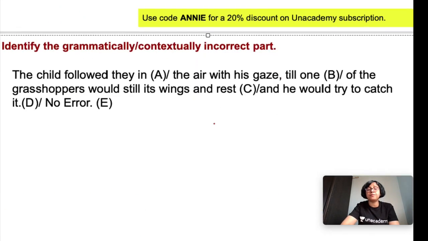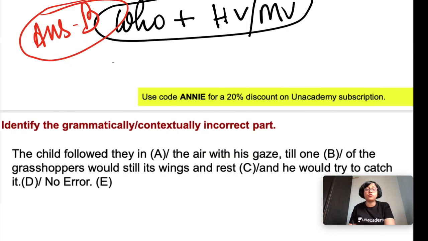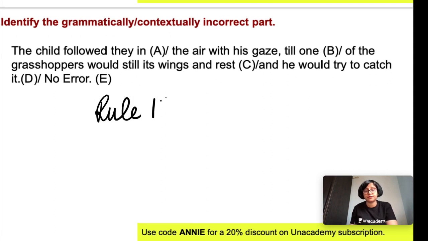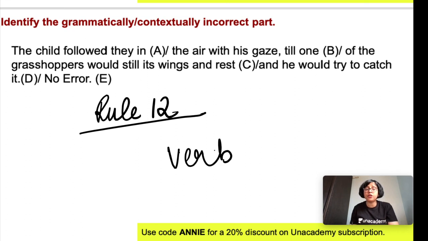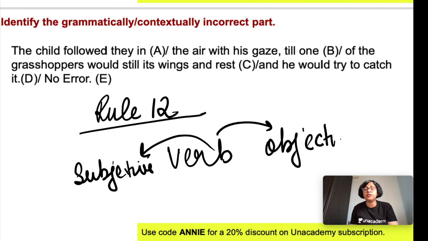Okay, next question. The child followed they in the air with his gaze till one of the grasshoppers would still its wings and rest, and he would try to catch it. Now comes the next rule, that is rule number 12. Rule 12 says that before a verb, always the subjective case of a pronoun should be used, and after a verb, the objective case of a pronoun should be used.